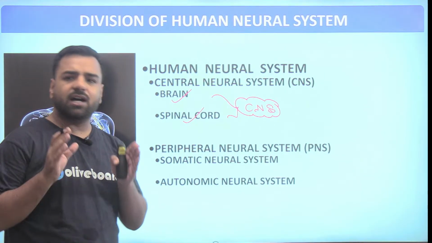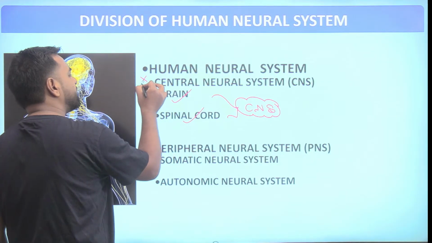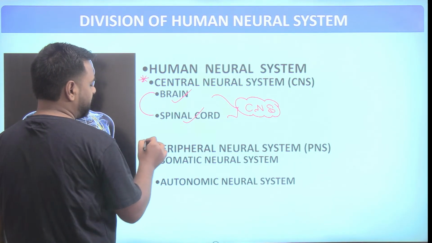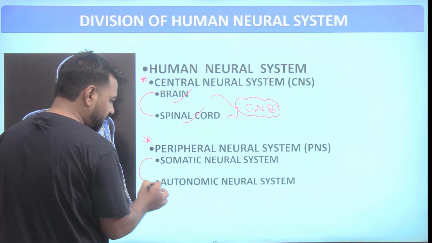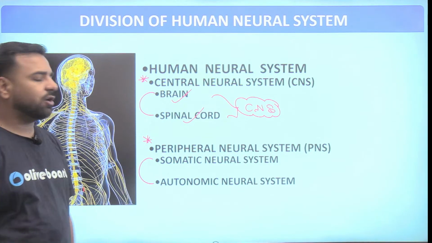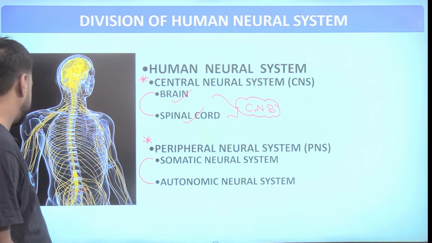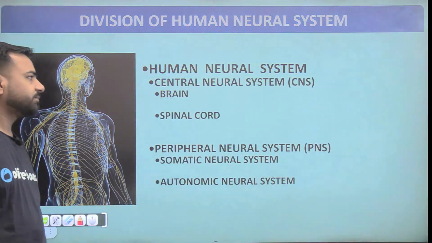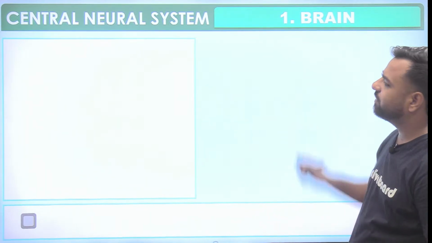Our neural system is divided into two sections. One is the central nervous system or central neural system, where brain and spinal cord are there, and then we have the peripheral nervous system, that is PNS, where we have somatic neural system and autonomic neural system. So let's go with the central nervous system first. In the central nervous system, we need to understand about the brain and the spinal cord. First of all, we'll discuss about CNS, and here we have brain.